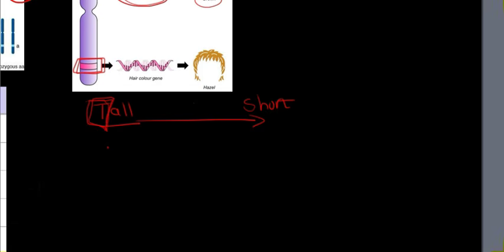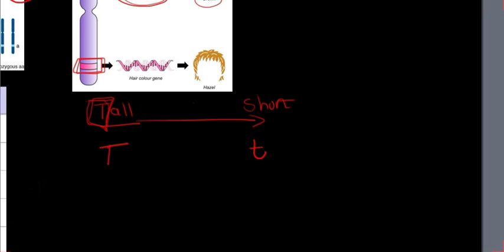In this case, tall is the dominant trait, so the first letter is T, shown as a capital letter T. The short plant will then be represented by a lowercase letter of the dominant trait. So short will be a lowercase t.